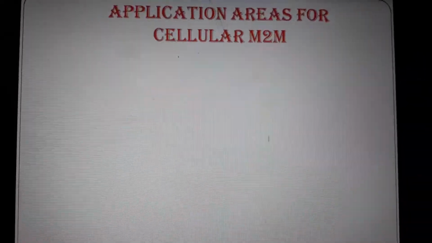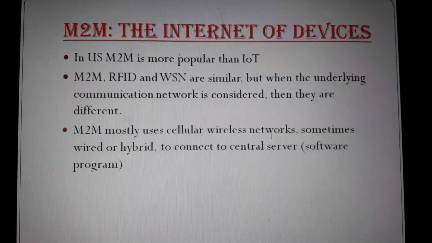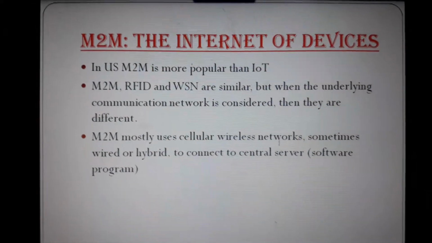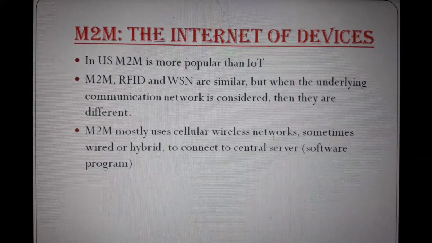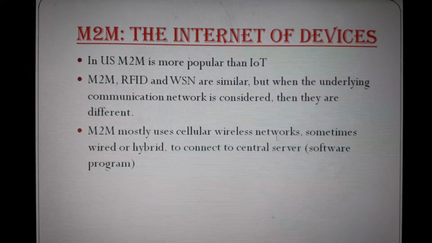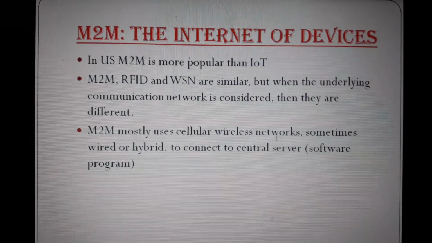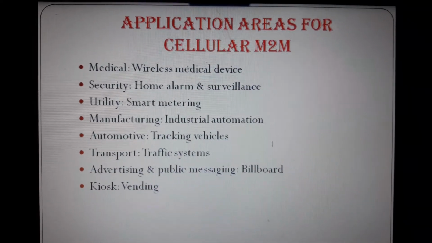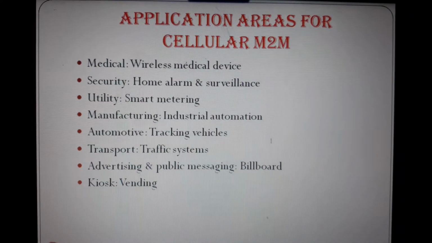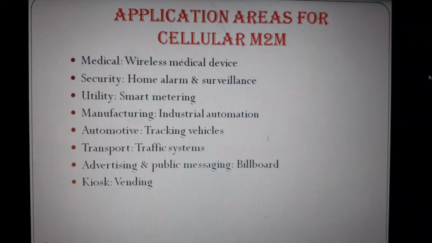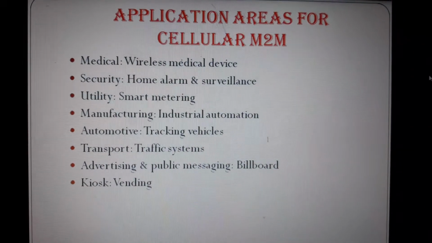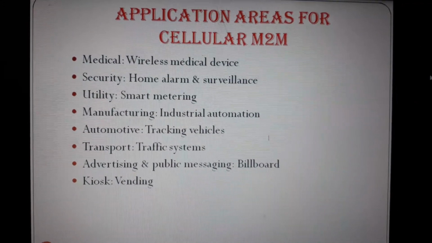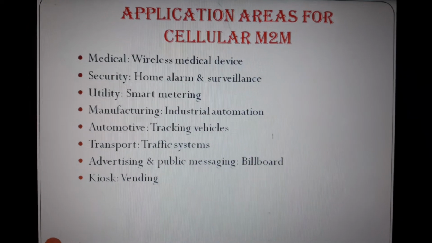M2M, the Internet of Devices. In the US, M2M is more popular than IoT. M2M, RFID and WSN are similar, but when the underlying communication network is considered, then they are different. M2M mostly uses cellular wireless network, sometimes wired or hybrid, to connect to central server software programs. Applications include medical, wireless medical devices, security, home alarm and surveillance, utility smart metering, manufacturing, industrial automation, automotive, tracking vehicles, transport, traffic systems, advertising, public messaging, billing, billboard, kiosk, vending. These are the applications of M2M.